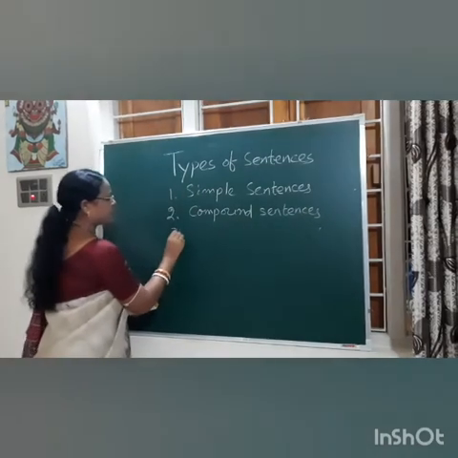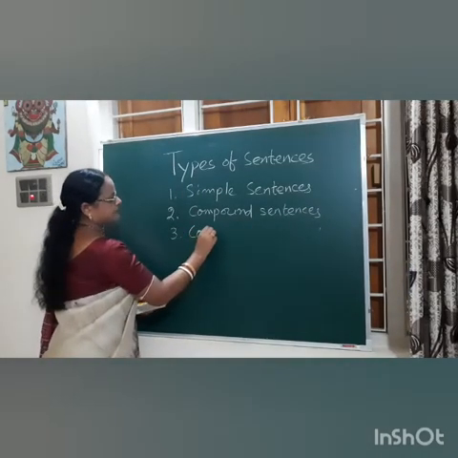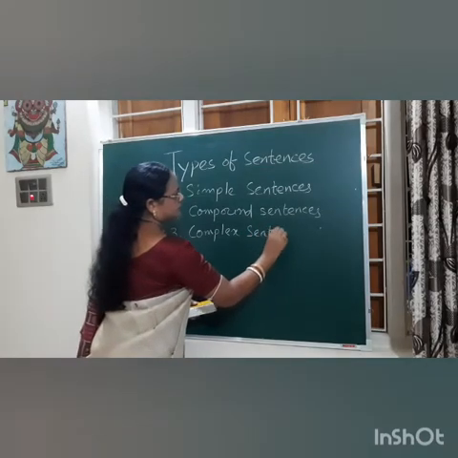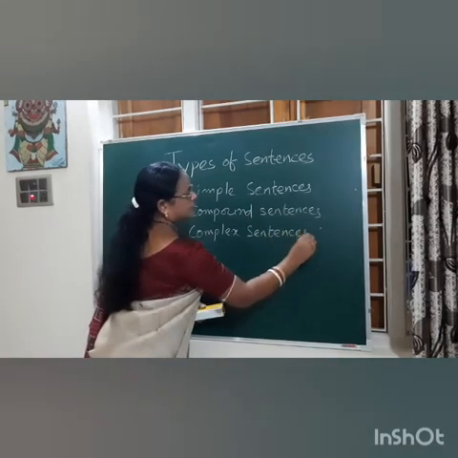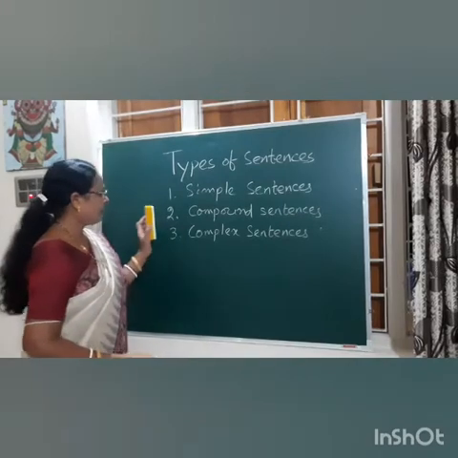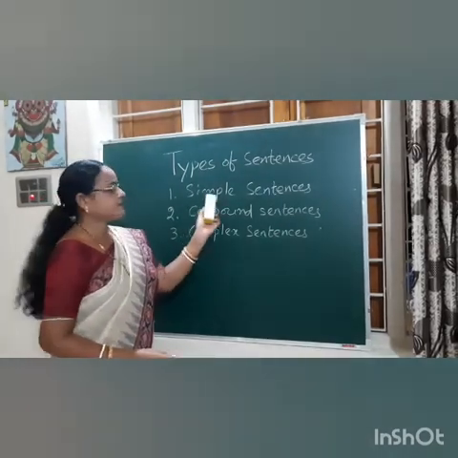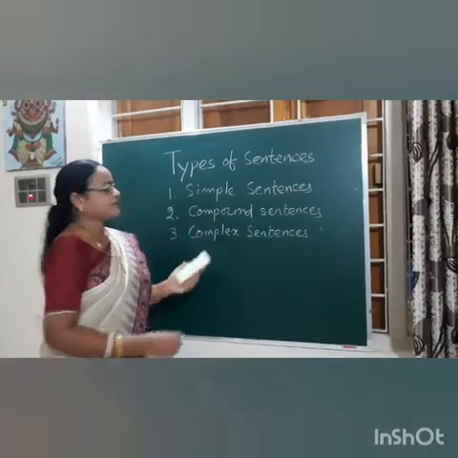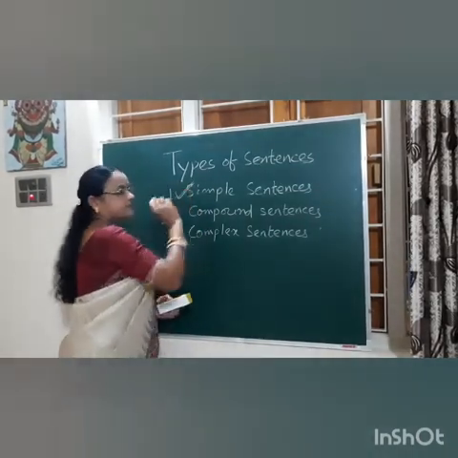And the third one is complex sentences. Today we only discuss simple sentences. The point of our discussion today is simple sentence only.